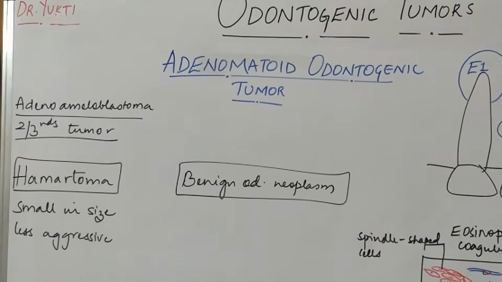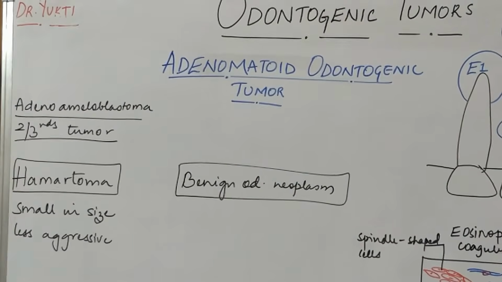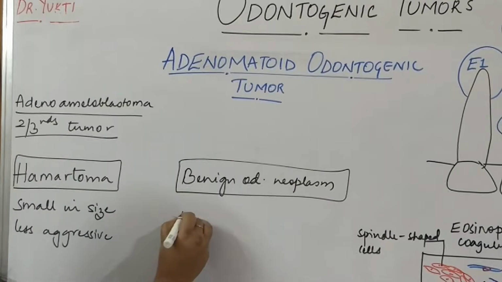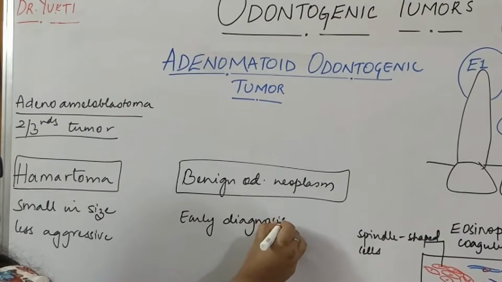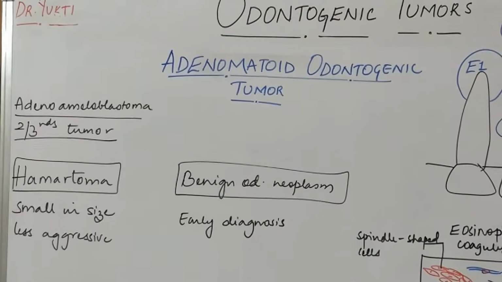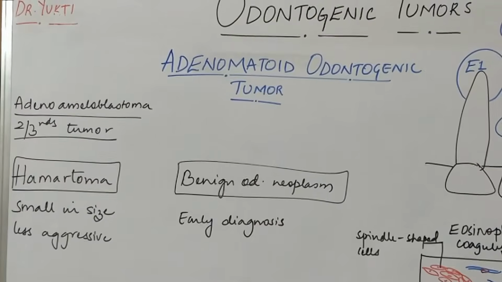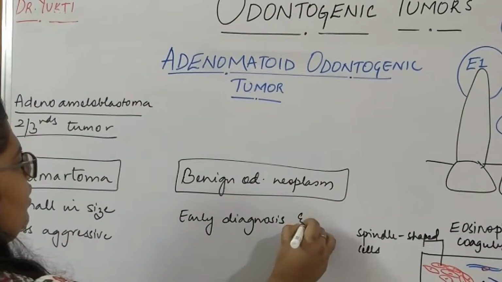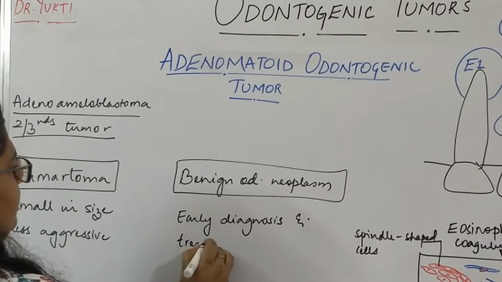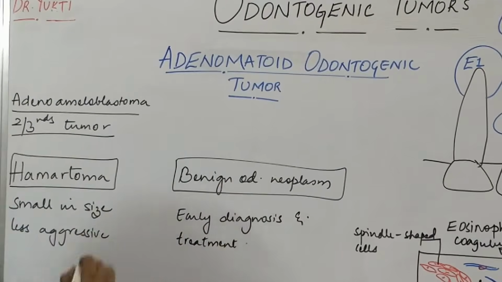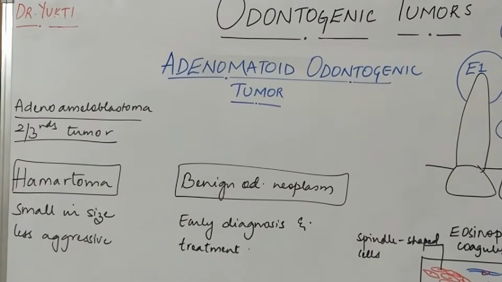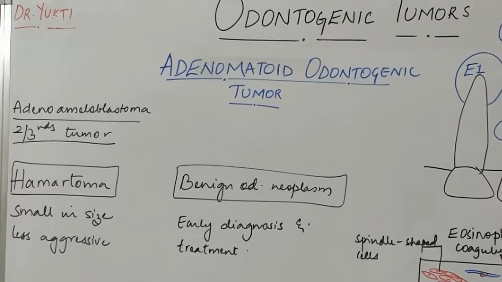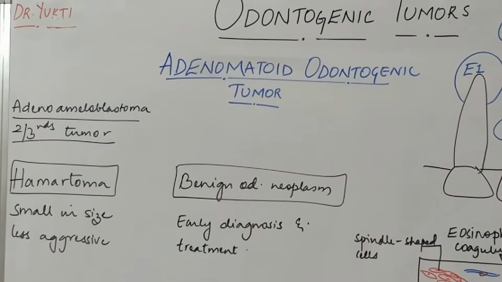Whereas authors who consider it a benign odontogenic neoplasm argue that early diagnosis and treatment is the attributable factor for the smaller size and less aggressive nature. So still they have not found a concrete conclusion, and there is still a difference of opinion regarding this.